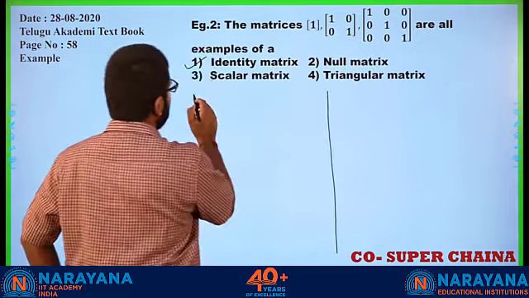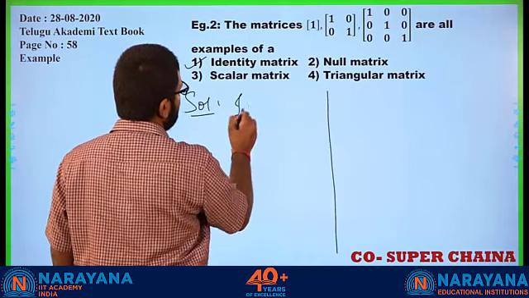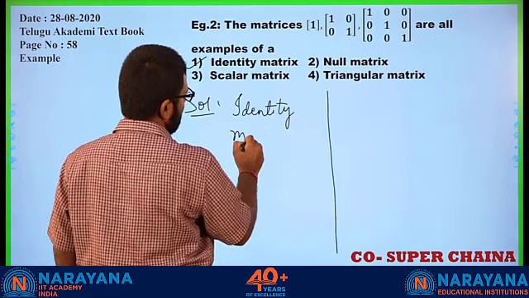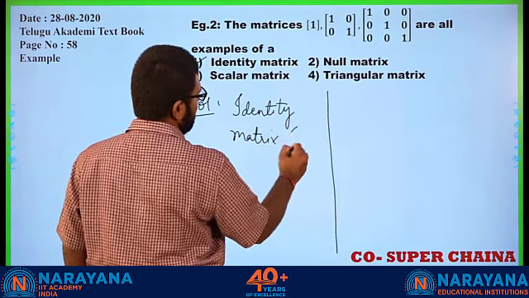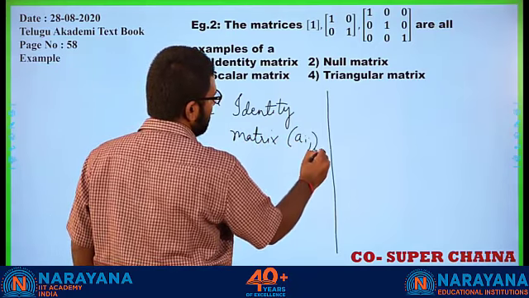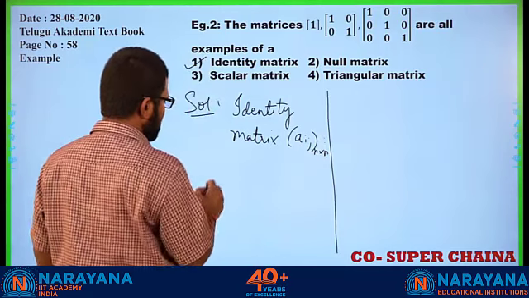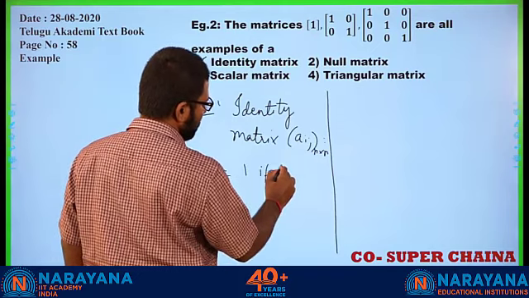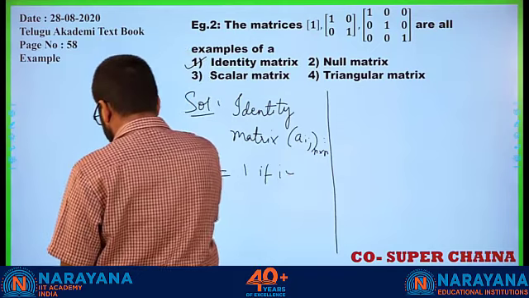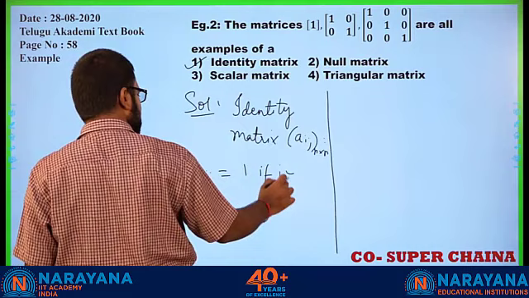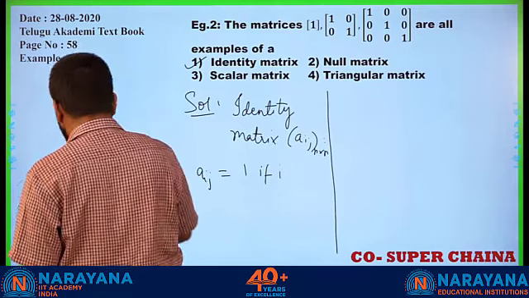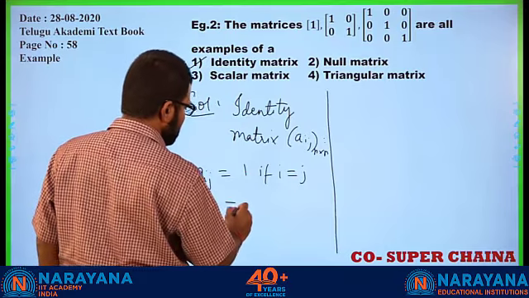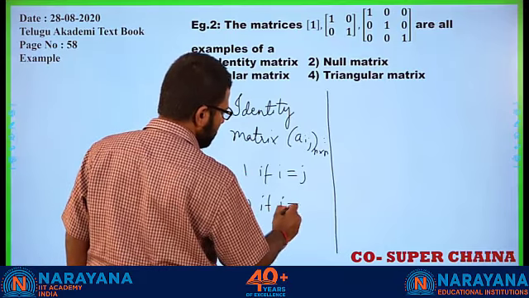Why? What is the definition? Identity matrix A_ij, let's say n cross n, would be such that A_ij equals 1 whenever i is equal to j, and it is 0 if i is not equal to j.